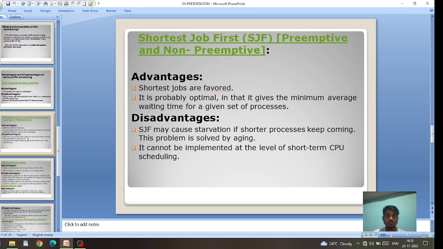And next, shortest job first. Advantages: shortest jobs are favored. It is probably optimal in that it gives the minimum average waiting time for a given set of processes. It will take a minimum average time in the waiting state to process the next. Disadvantages: SJF may cause starvation if shortest processes keep coming. This problem is solved by aging. It cannot be implemented at the level of short-term CPU scheduling.